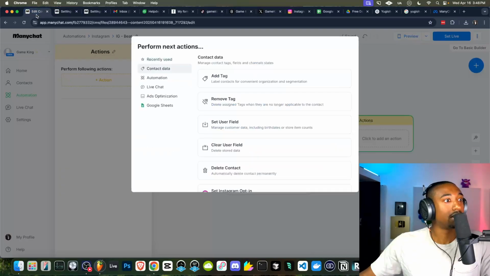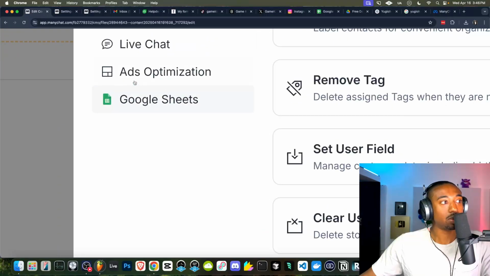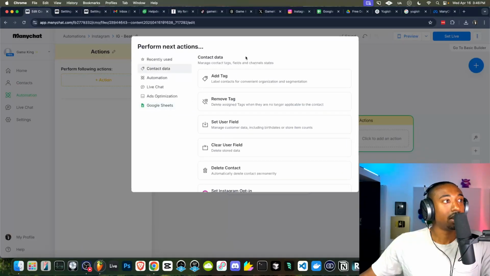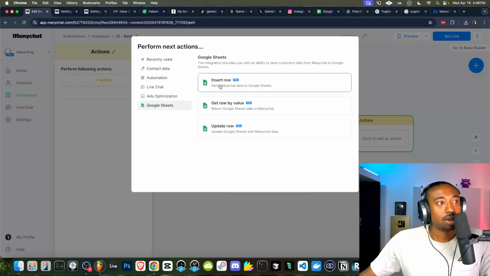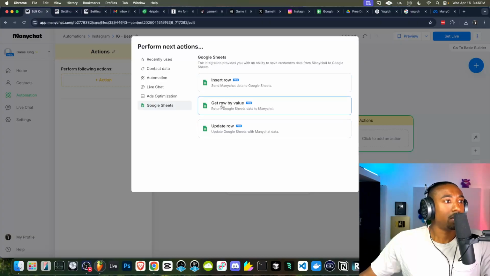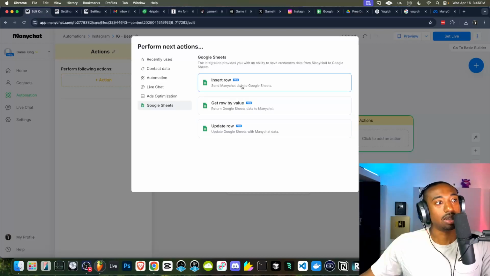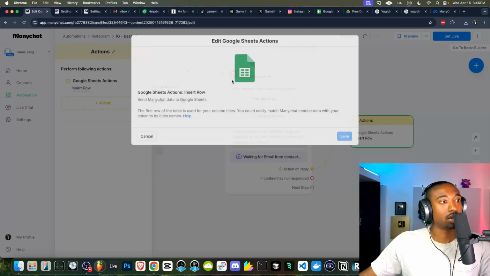Now, how does this work? Let's go back to the automation. Now we see Google Sheets listed as one of the tabs here under the Actions tab. So let's go to Google Sheets. And what do we want to do with this data? We're going to insert a row. So send ManyChat data to Google Sheets. We don't want to get a row value because we're not pulling from data. We're not pulling from a table, and we're not updating a row because we don't care about people who send in new information. Okay, so we want to insert a row.